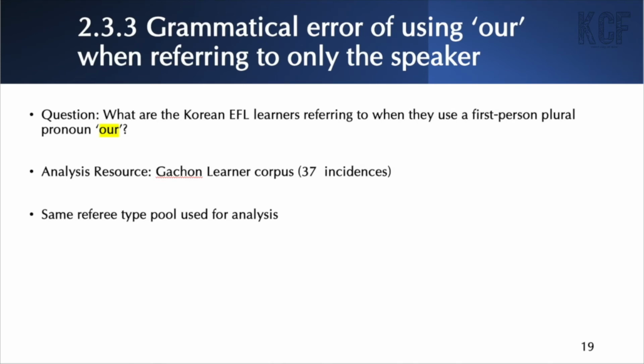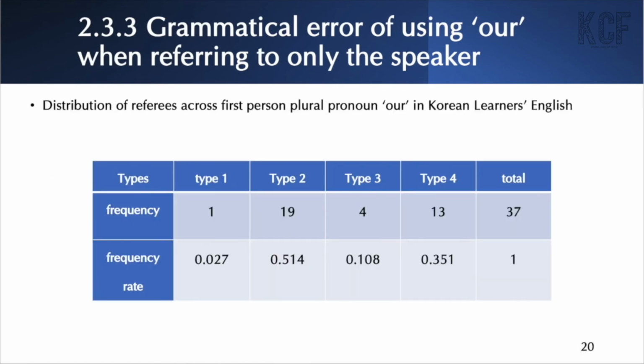Our next question, and our final question was, of course, what are the Korean EFL learners referring to when they use the first-person plural pronoun our? So we extracted a total of 37 instances in this case in which the pronoun our was used from the same corpus, and we used the same referee type pool used for the previous analysis cases. And the result was as follows.